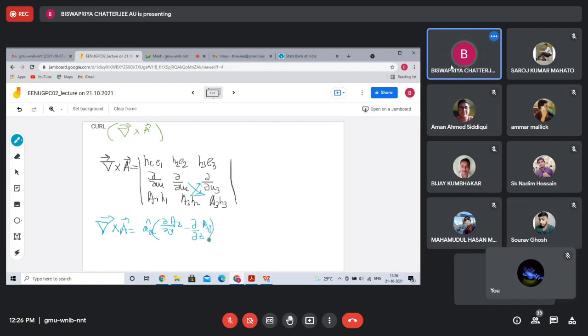So this is the expression first. Then H2E2, that means AY cap. Then this cross multiplication will yield in this direction. So first term will become del Z AX minus del X AZ.